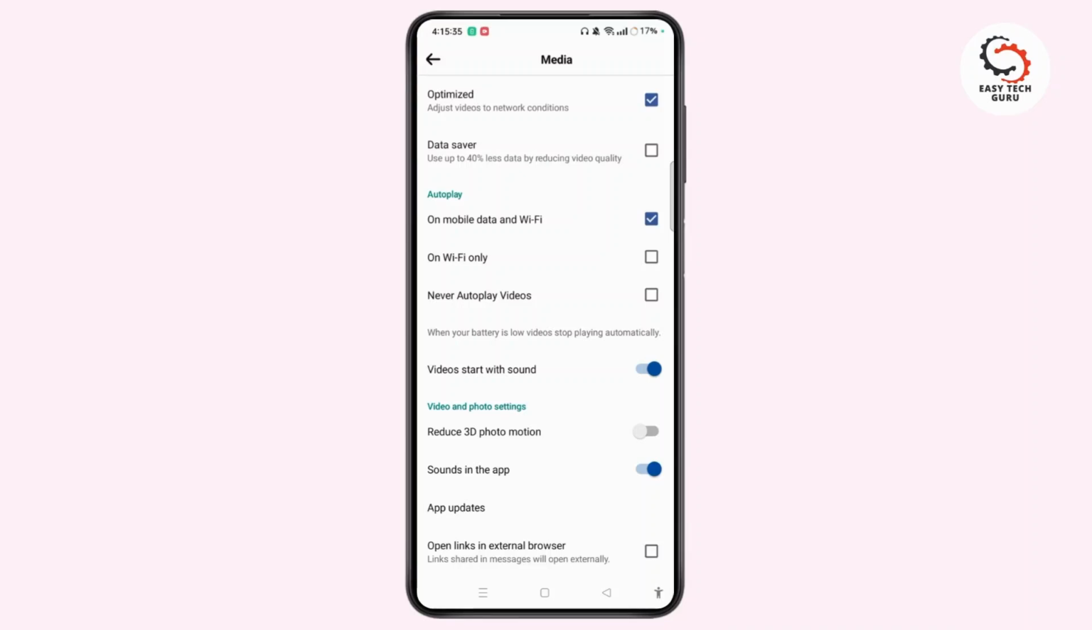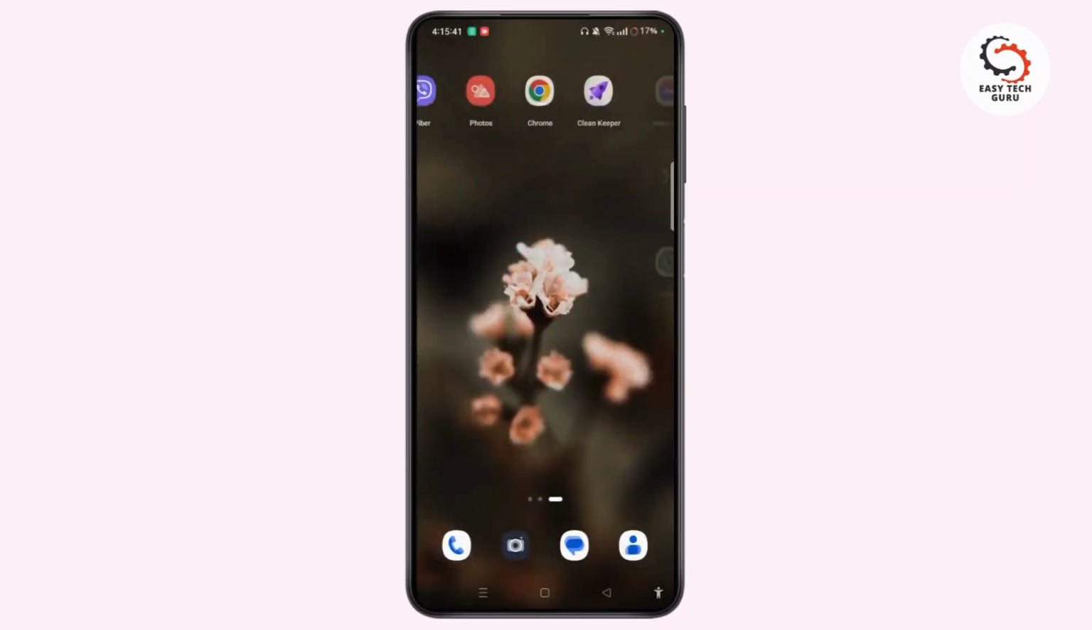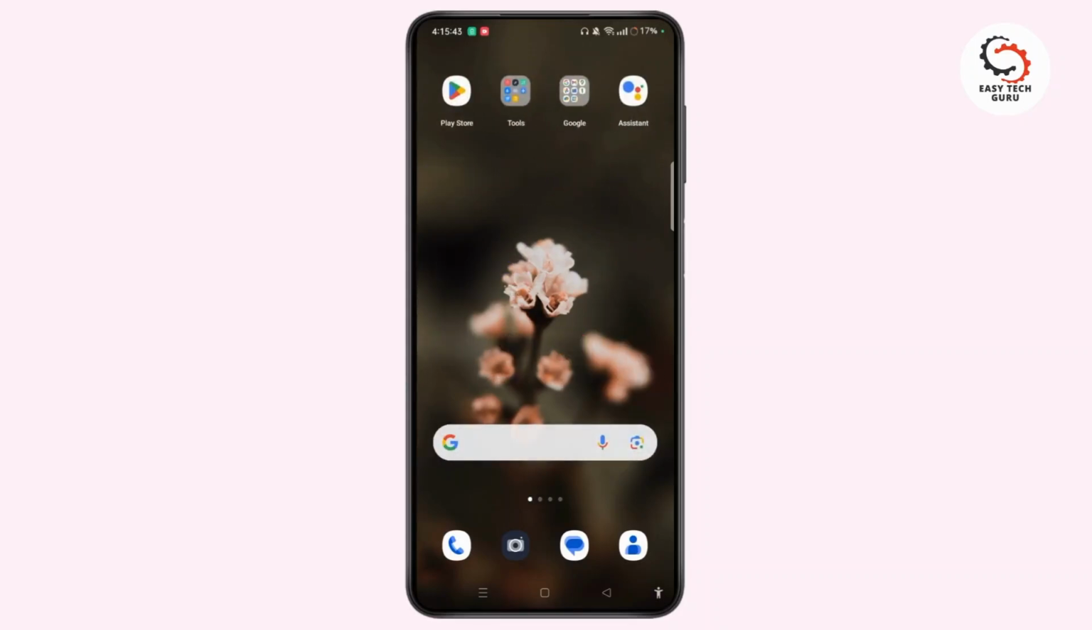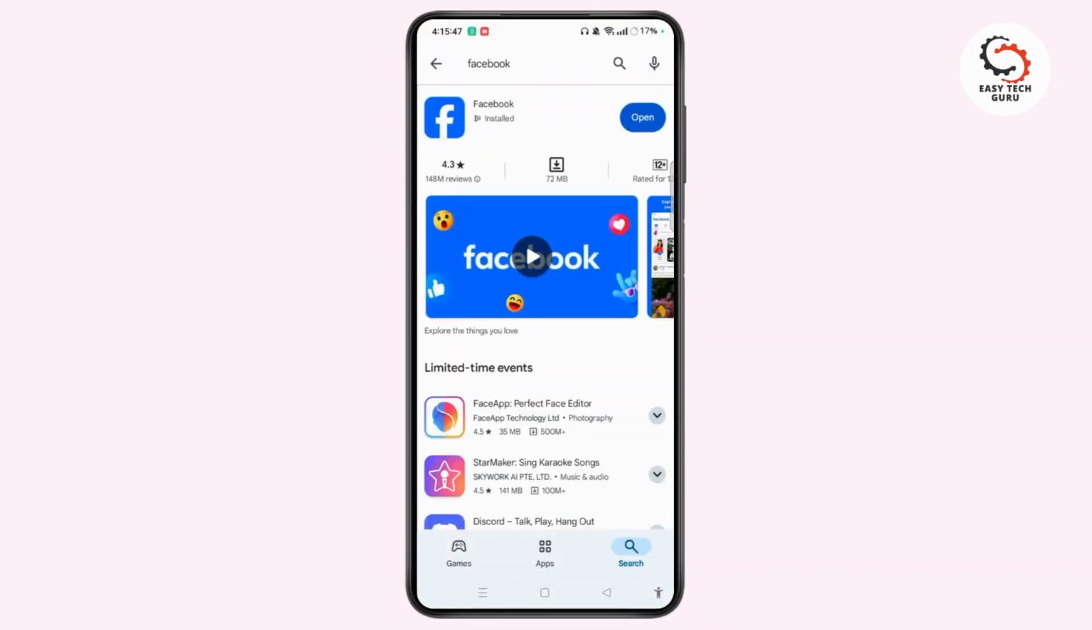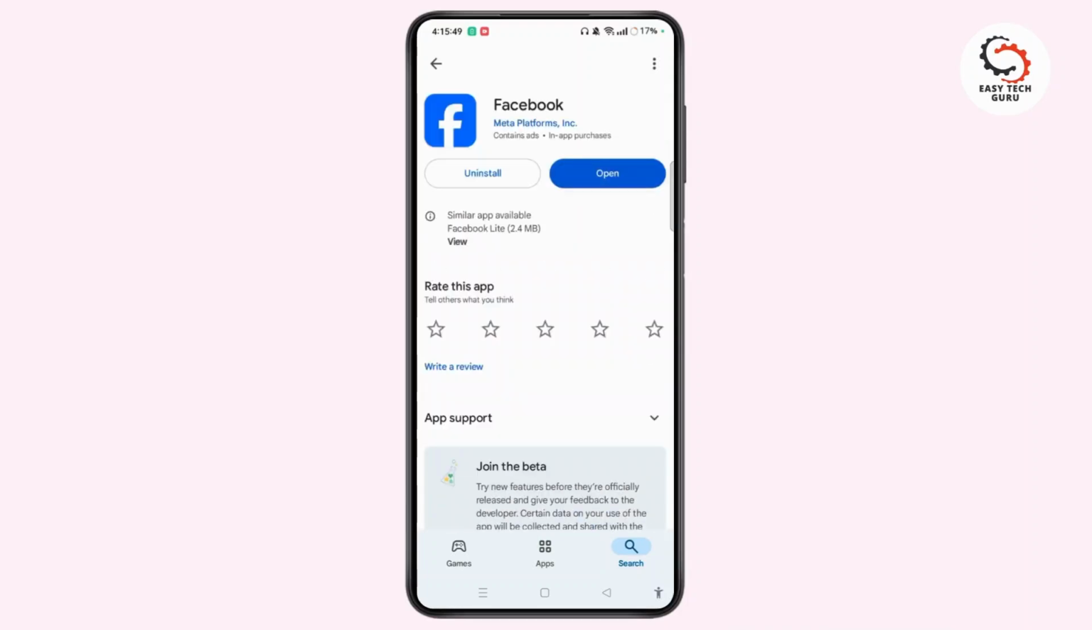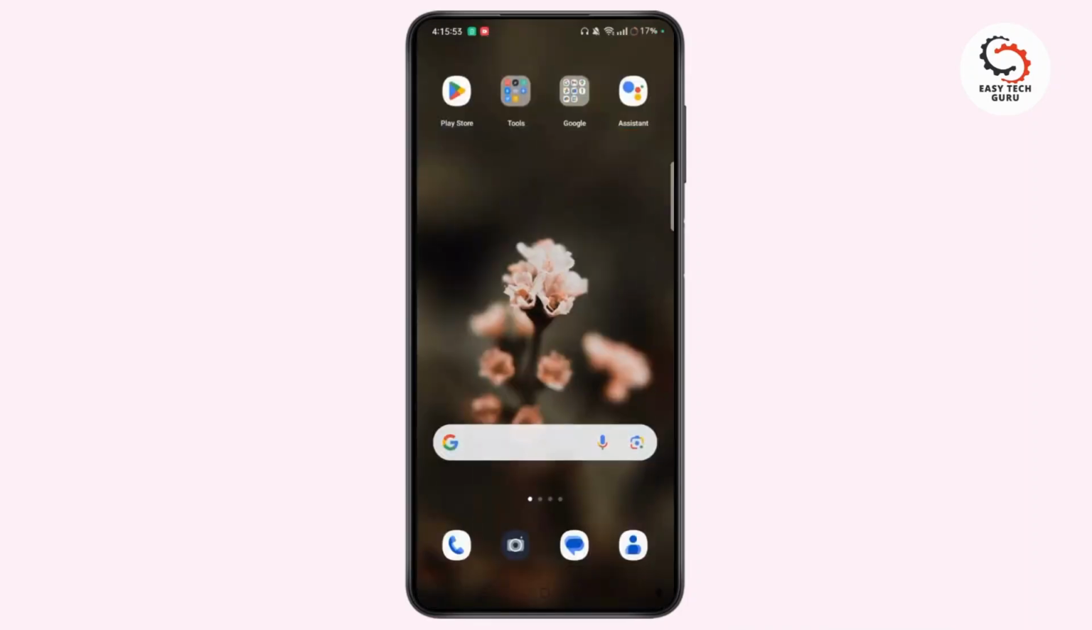After doing this, you need to check whether your issue has been resolved or not. If not resolved, you need to update the Facebook application for once. So open Play Store or App Store depending upon your device, and you have to search for Facebook. If there is an update button, tap the update button and update it to the latest version, and once restart your device. So this simple trick can easily resolve the Facebook video no sound problem.